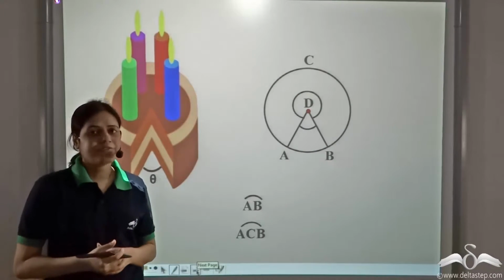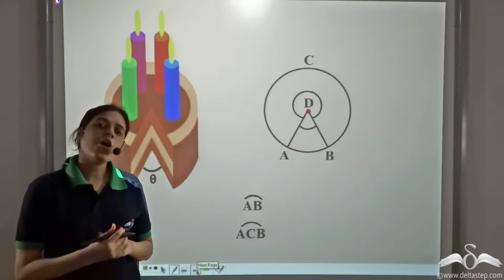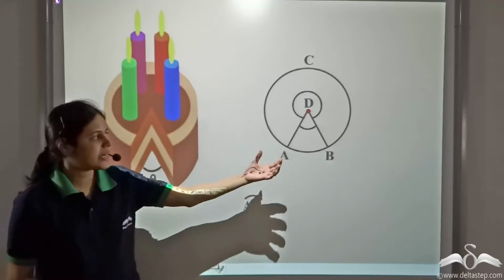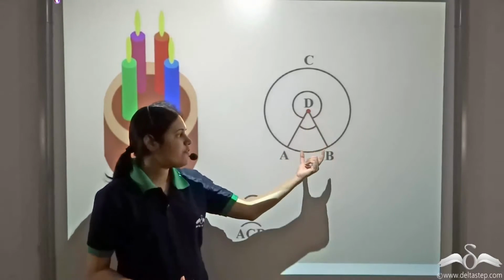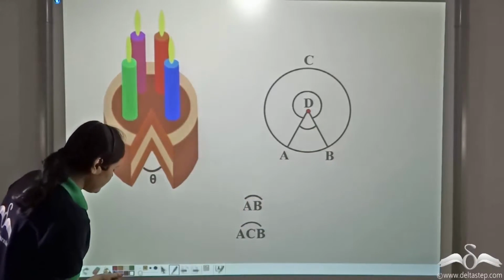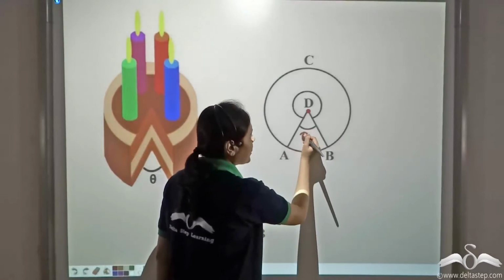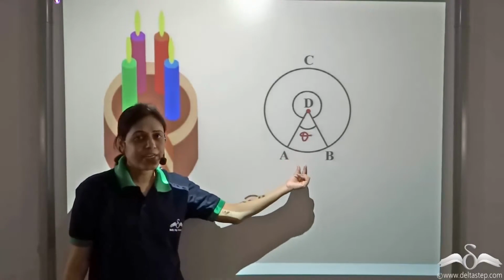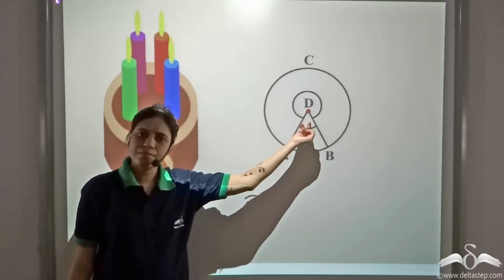Now we all love cakes, don't we? How do we cut cakes? Again, we cut cakes into sectors. Now if you consider this minor arc AB, then this angle theta is the central angle subtended by minor arc AB at the center.